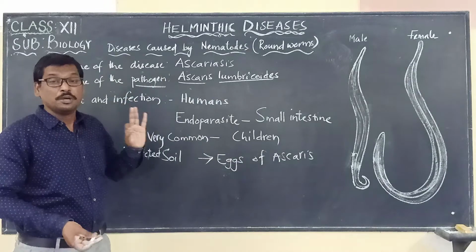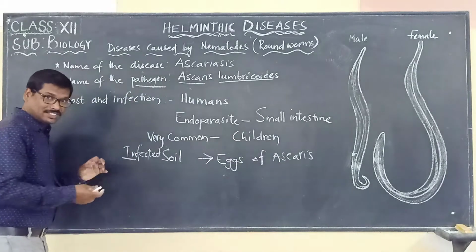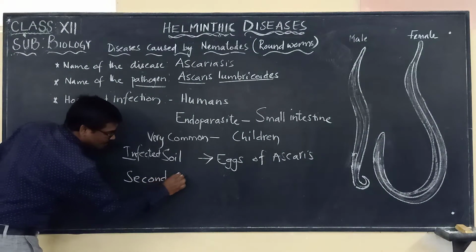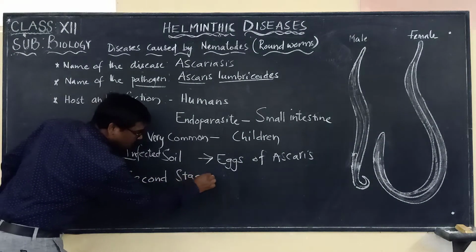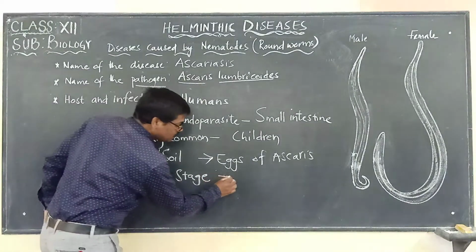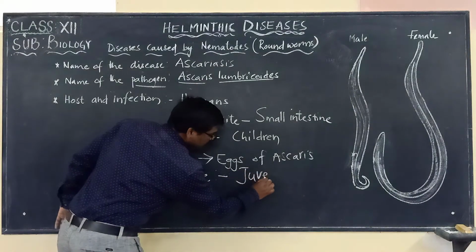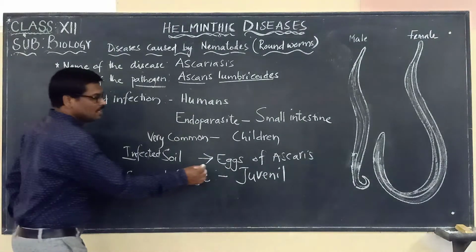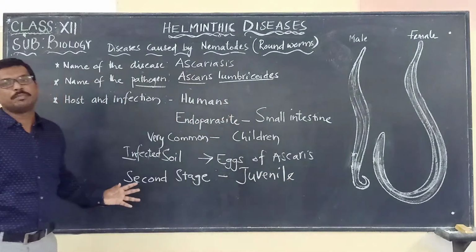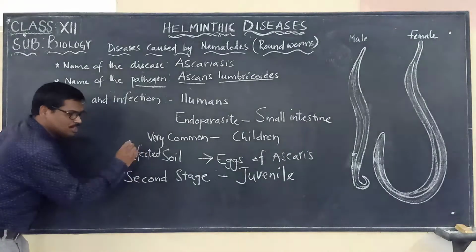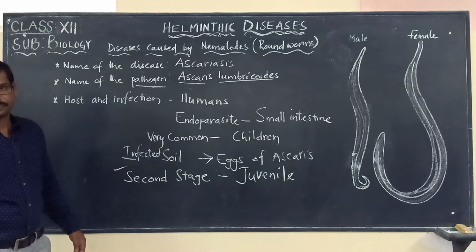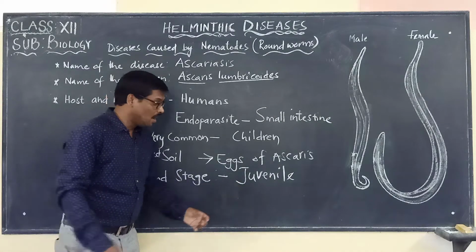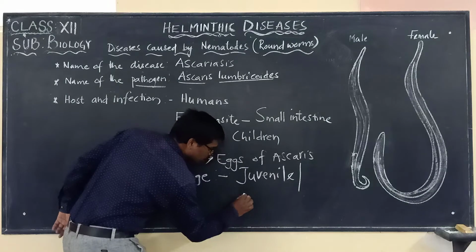Ascariasis. The second stage, by which this disease is carried or caused, is called the juvenile, also known as the embryonated egg. We call it the embryonated egg. So the second stage is the juvenile, or otherwise we can call this the embryonated egg.